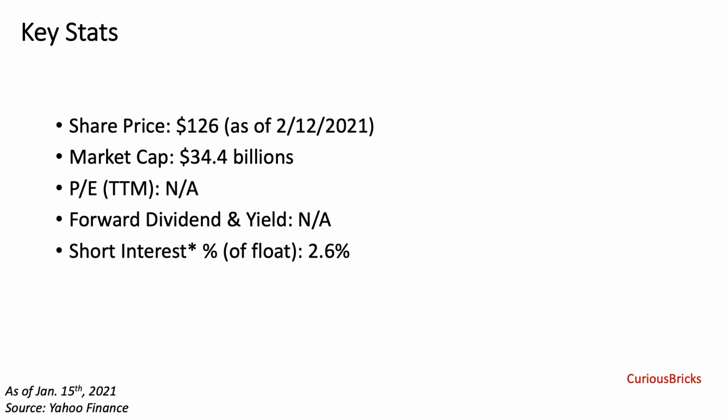As of February 12, 2021, Unity's share price was $126 and its market cap stands at $34.4 billion. Neither the trading price-earnings ratio nor forward dividend is available, as the company is still not profitable and does not pay out dividends. As of January 15th, the short interest of total floating shares was only 2.6%.